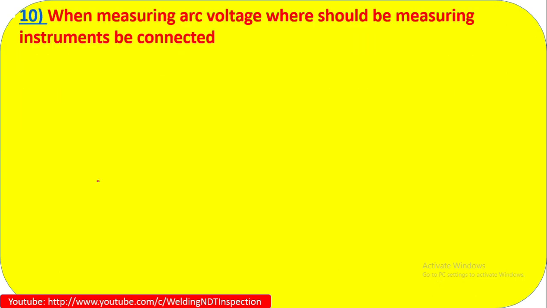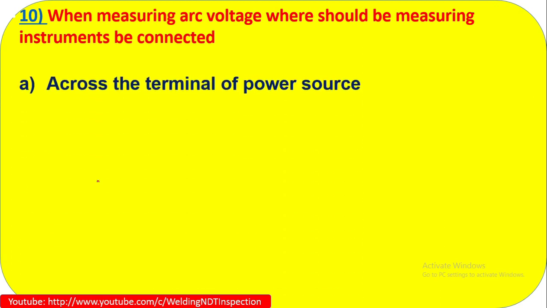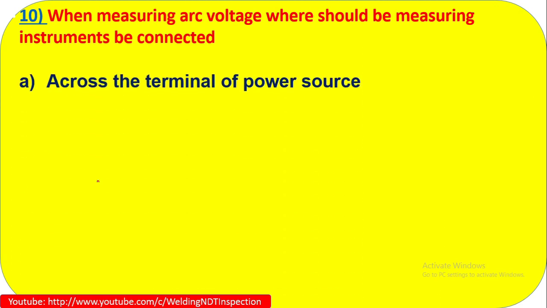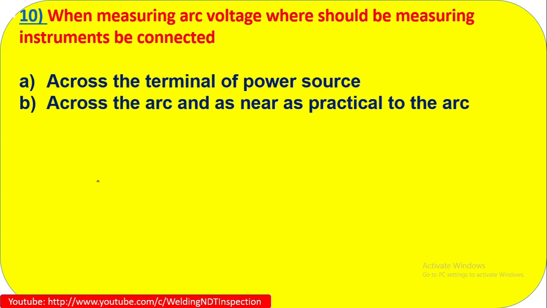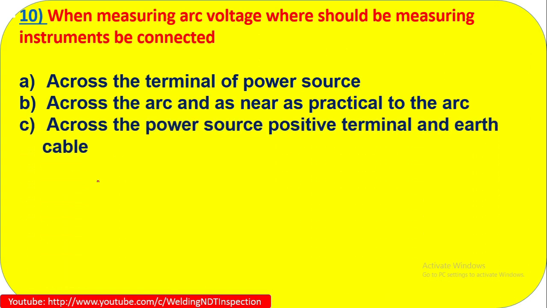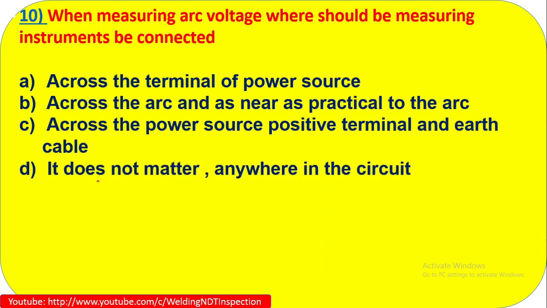Question number 10: when measuring arc voltage, where should the measuring instrument be connected? Let's see. Across the terminals of the power source, across the arc as near as practical to the arc, across the power source positive terminal and the earth cable, and lastly, it does not matter, anywhere in the circuit. It is not like that. It does matter, so you can get the correct voltage measurement.